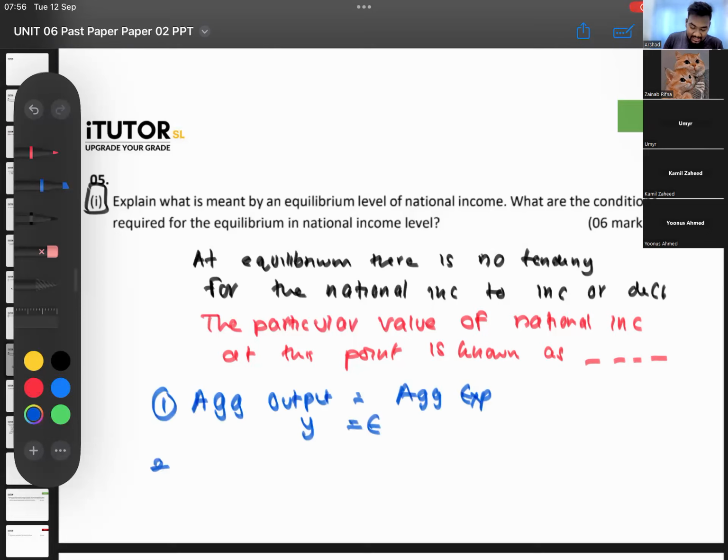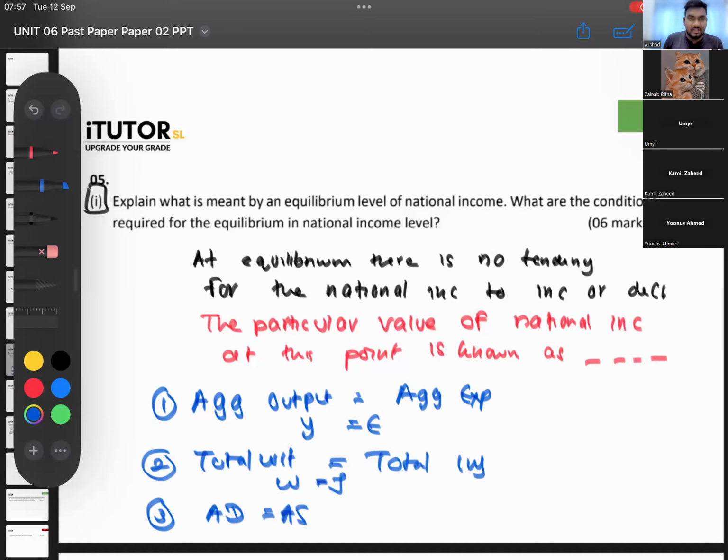Then you can say total withdrawals will equal the total injections. W equals J. You can say what are the components of W and all you can put. Then third one, you can say aggregate demand will equal aggregate supply. So write full forms. Don't just say AD, AS, W equals J. So when they're asking for the condition, because it's a 6-mark question, guys, properly write. Is that okay? It's a very common question, guys. Put a star and keep it.